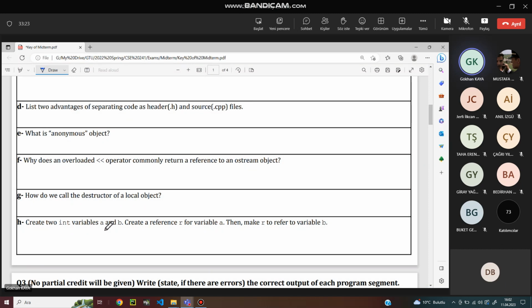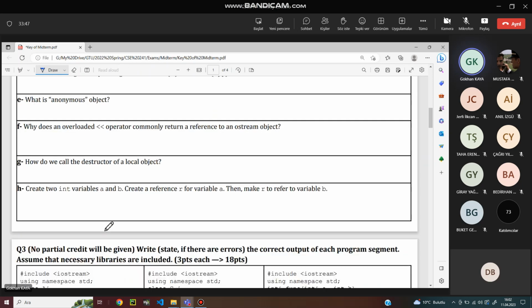Just define it, and it's going to be created. Do I call the destructor of a local object? No. You can't call the destructor of the local object by yourself. It will be called automatically at the end of the function. Still, it will be called by the program, not by you.